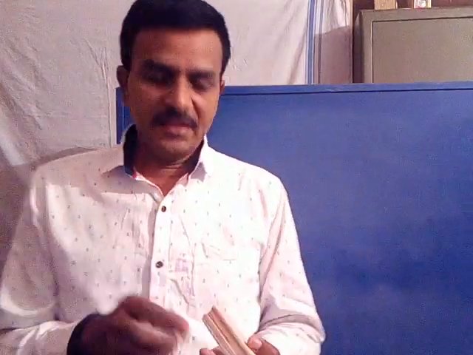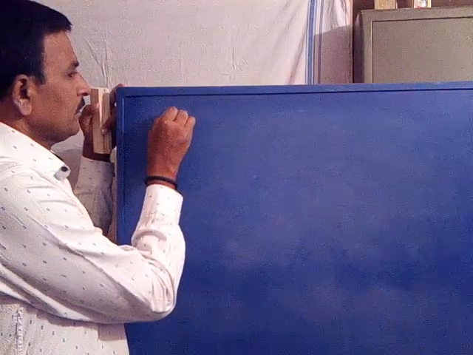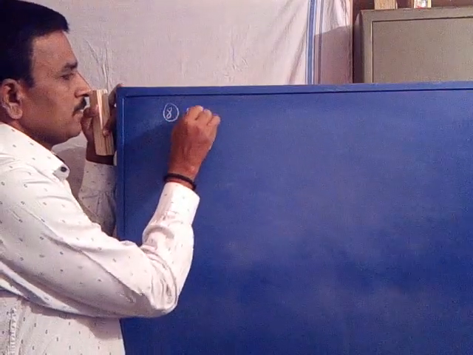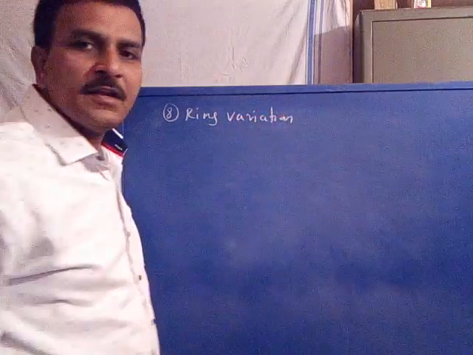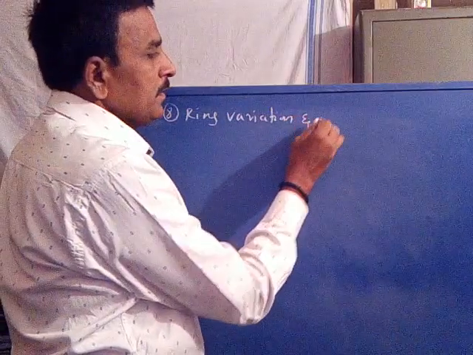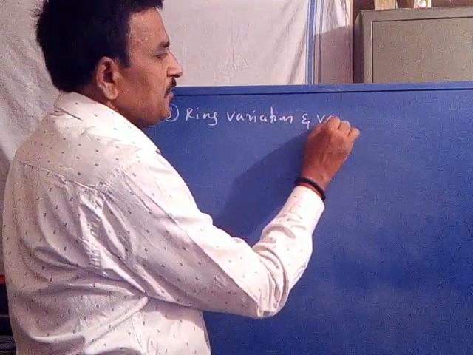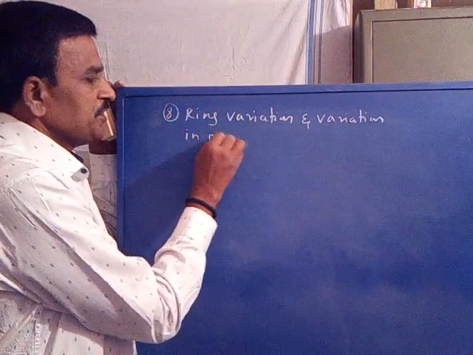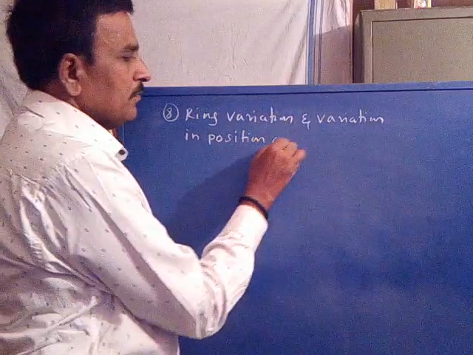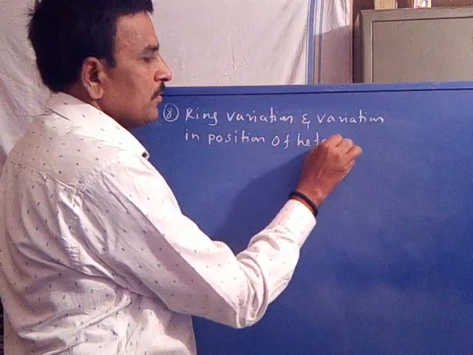Now coming to the other strategy, ring variation and variation of position of heteroatoms. Ring expansion is different from ring variation. Eighth strategy, ring variation and variation in position of heteroatoms.